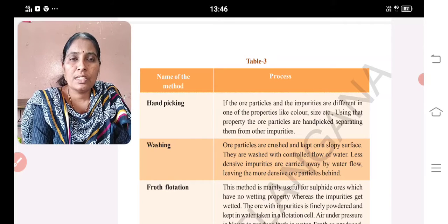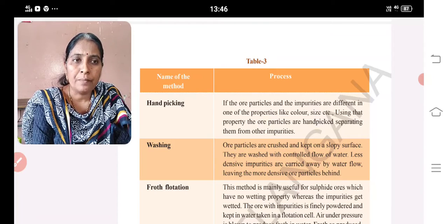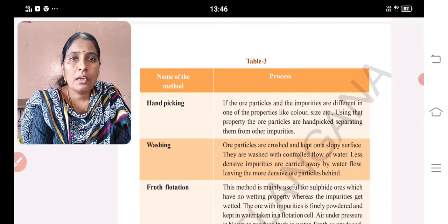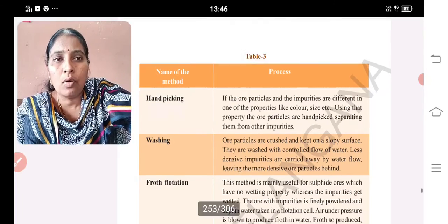Fourth, froth flotation. This method is mainly useful for sulfide ores, which have no wetting property, whereas impurities get wetted by mixing with water, and it is taken in a flotation cell. Air under high pressure is blown into that. Then a froth will form on the surface, consisting of the ore, and the impurities settle down.